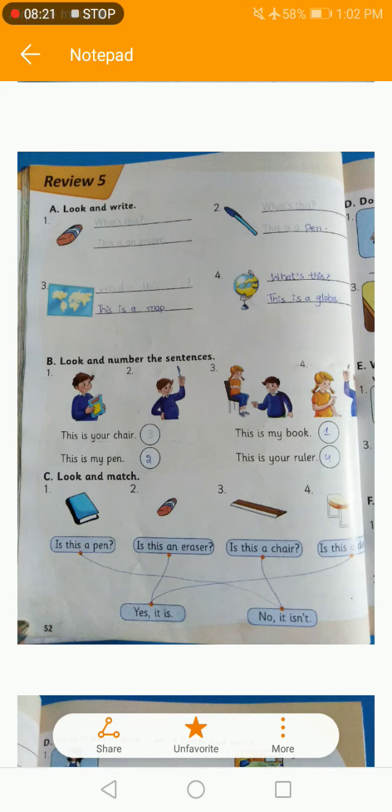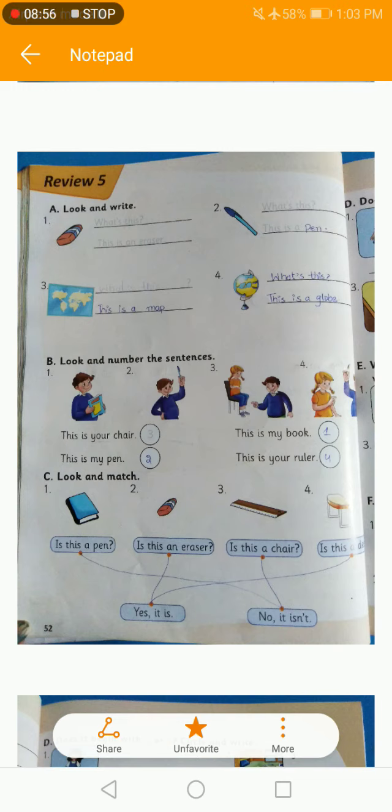Then we have the second. This is my book. Look at picture number 1, where the boy says this is my book. So you have to write 1 in this sentence. Then we have the third one. This is my pen. Look at picture number 2, where the boy says this is my pen. So you have to write 2 in the third sentence. Then we have the fourth one. This is your ruler. Look at picture number 4, where the boy says to the girl that this is your ruler. So you have to write 4 here.